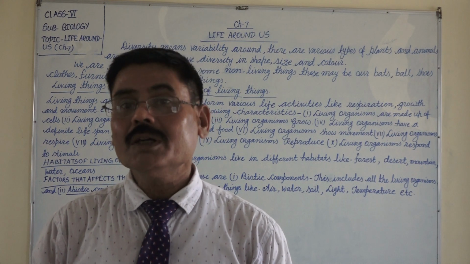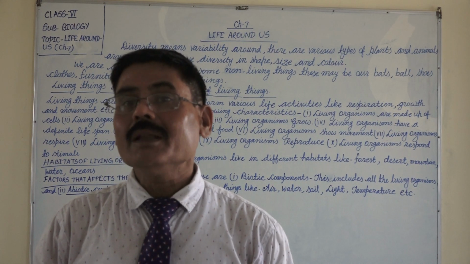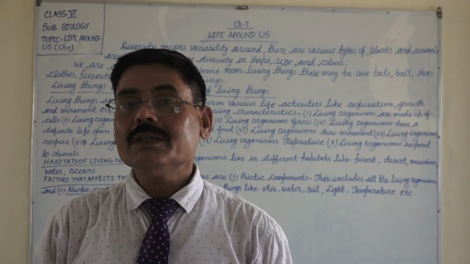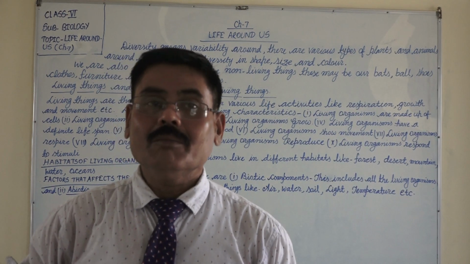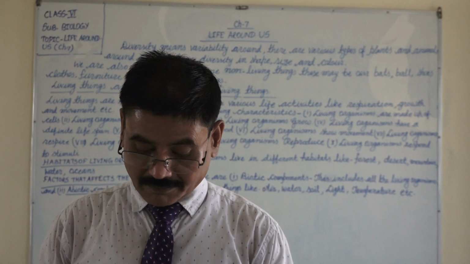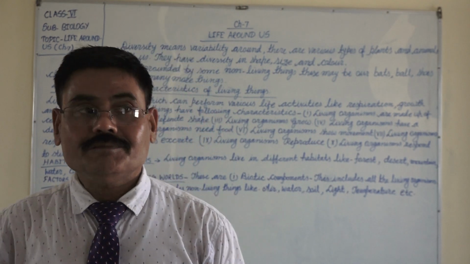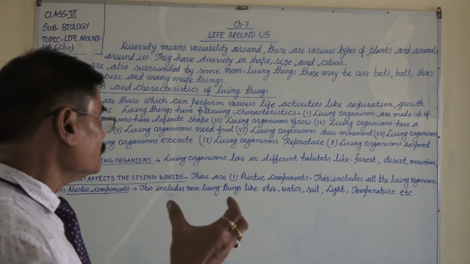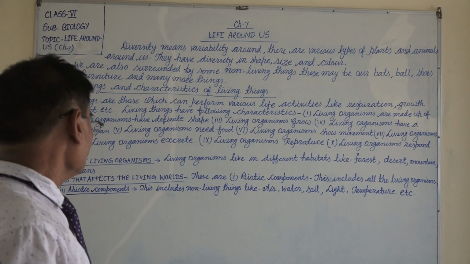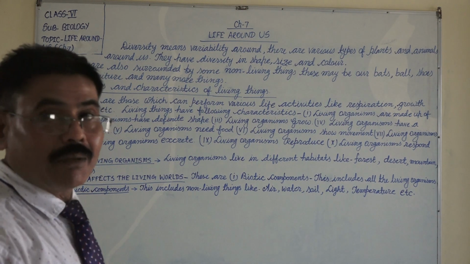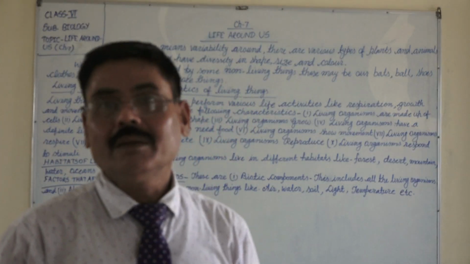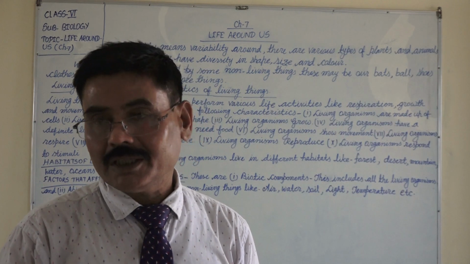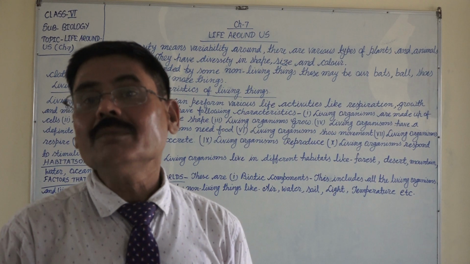And what are living things? Living things are those which do some life activities. What are life activities? These are breath, respiration, movement, etc. So the living things do these life activities. Living things have some characteristics. How a thing or an organism is called living, it has some characteristics.